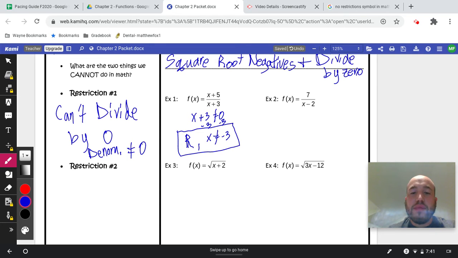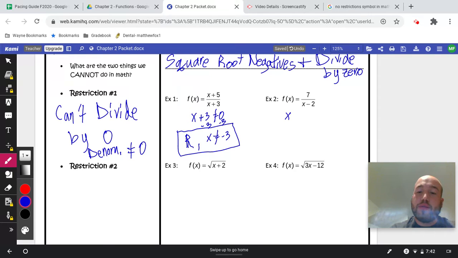So some of you might be thinking, okay, now what about x plus 5? That's on the numerator. Since it's on top, we don't care if that's equal to 0. If it is, then our y value or our output is 0, and that's okay.